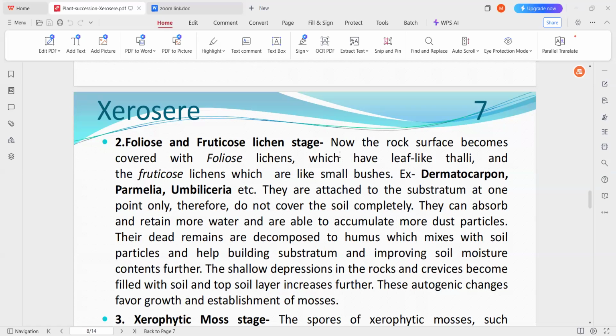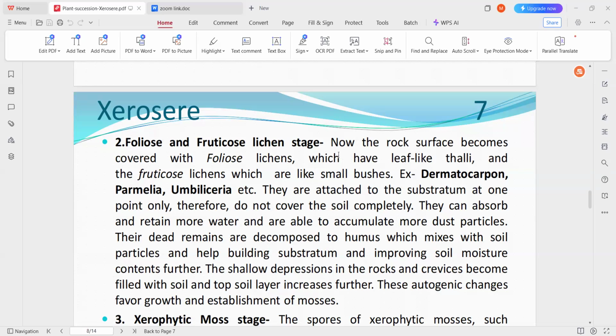Okay. So in the second stage, there is formation of the soil. In every stage, the formation of the soil is increasing. In the first stage, there are only rock particles with dry habitats. But in the second stage, some amount of soil formation is taking place, and also the absorption of water, that is, water is also present in the soil.